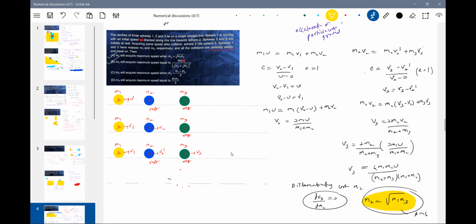Maximum focus on the numericals which have some new ideas, like here. In collisions, we did so many problems, like the maximum speed of the sphere 3 depends upon what mass you pick for the second one. So I think, if they really want to, collisions can go up to this level also.